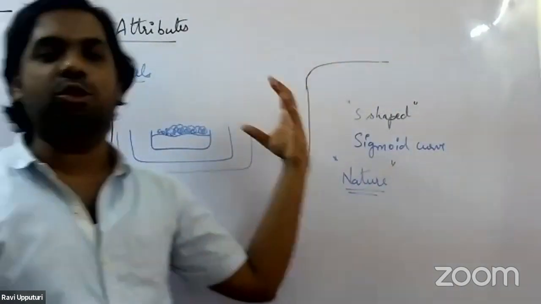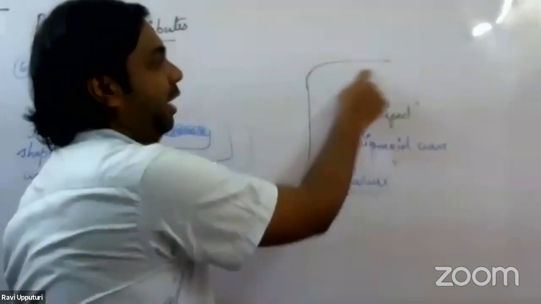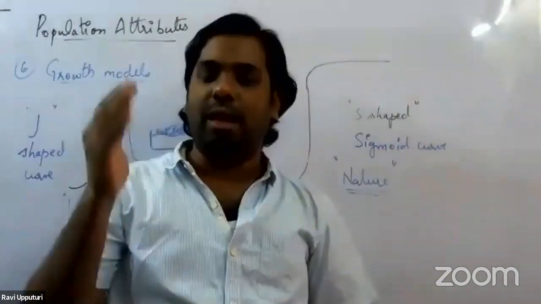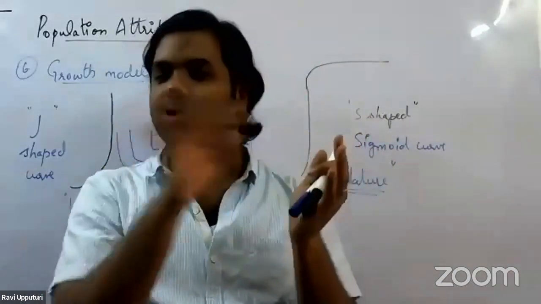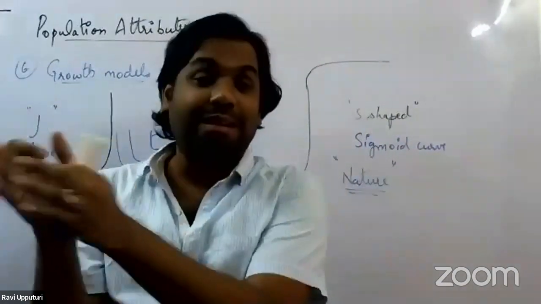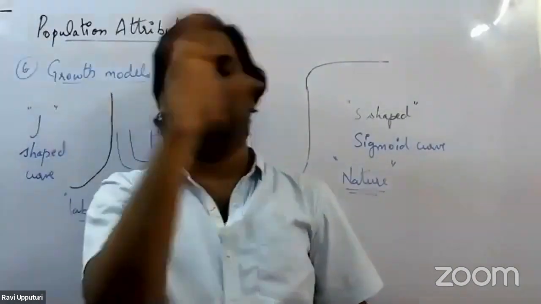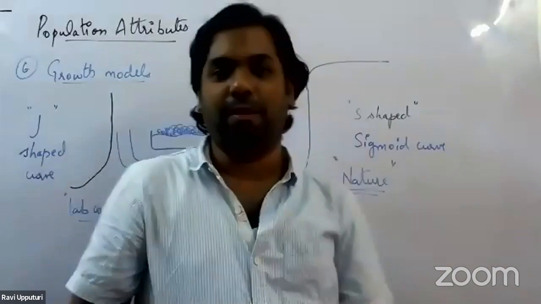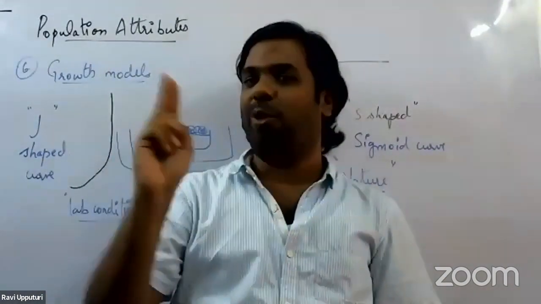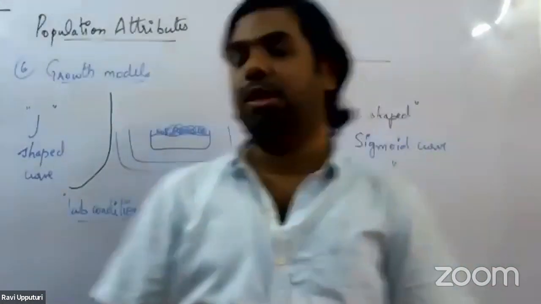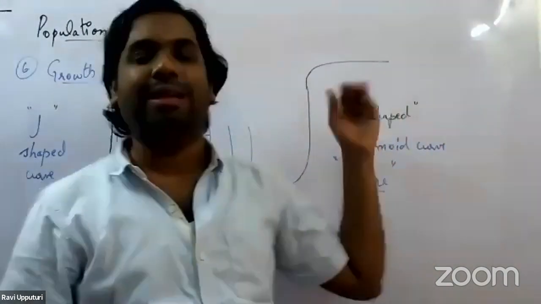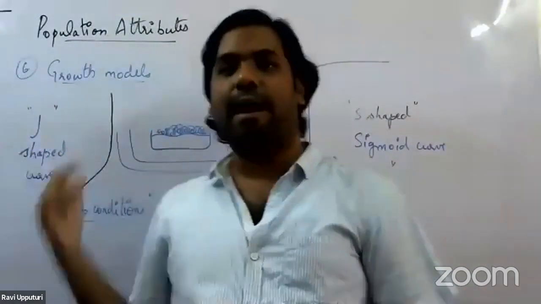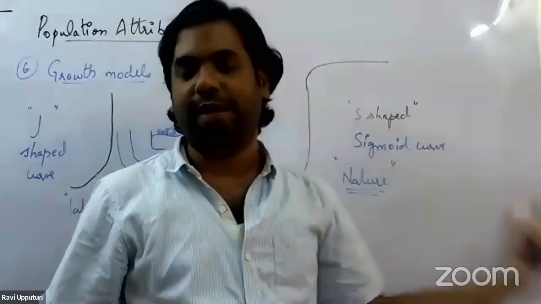And then once the resources become limited, it would enter into a stationary phase, a state of steady growth, where the number of organisms born will almost be equal to the number of organisms dying. The birth rate will almost be equal to the death rate, as a result of which a steady growth pattern would be obtained. Right? So in nature, only two possible growth models, either the J-shaped curve or the S-shaped curve. So in the next session, let us get into the technical details of the J-shaped curve as well as the S-shaped curve. Right? Thank you.